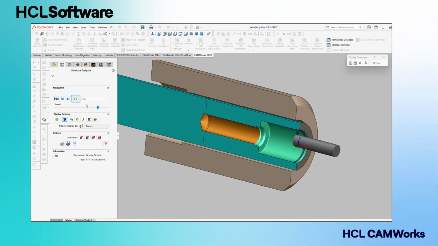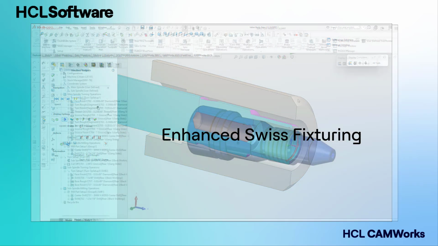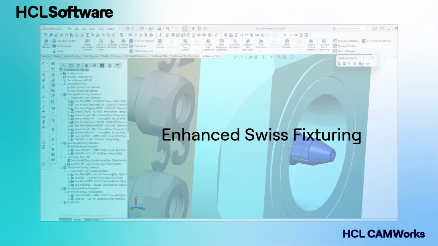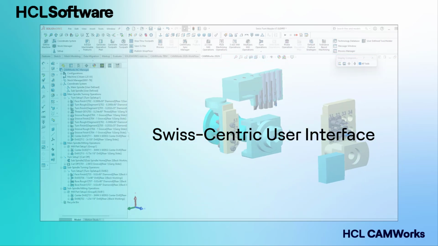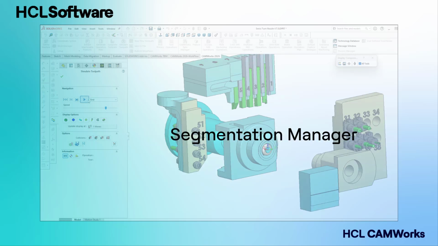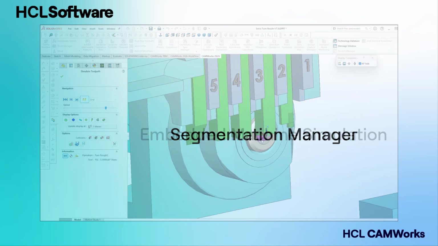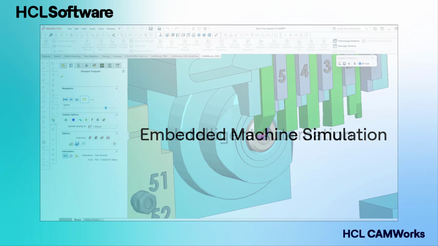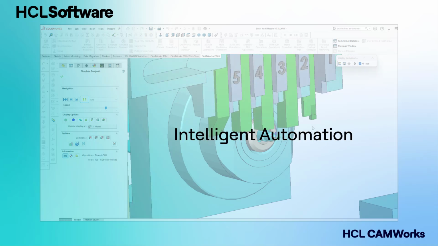Drive efficient operations with powerful features, including enhanced Swiss fixturing, a Swiss-centric UI, integrated machine-aware programming, a powerful segmentation manager for long parts, embedded machine simulation, intelligent programming automation, and more.